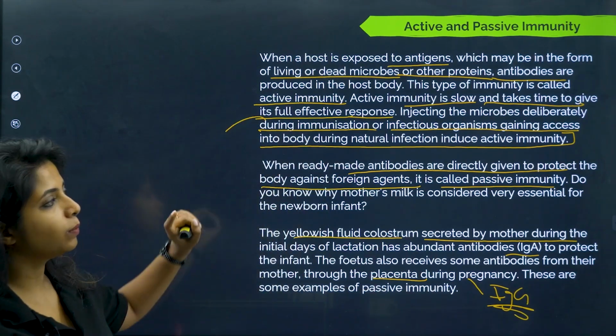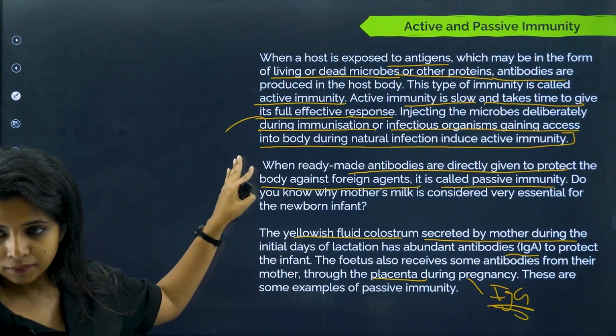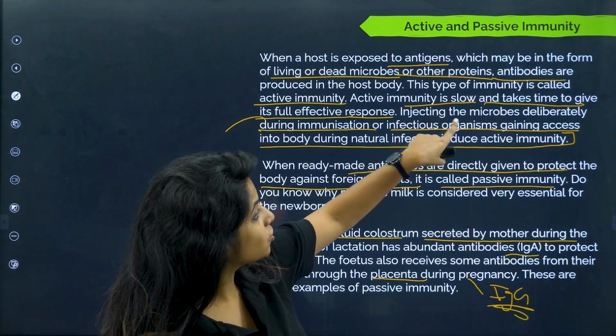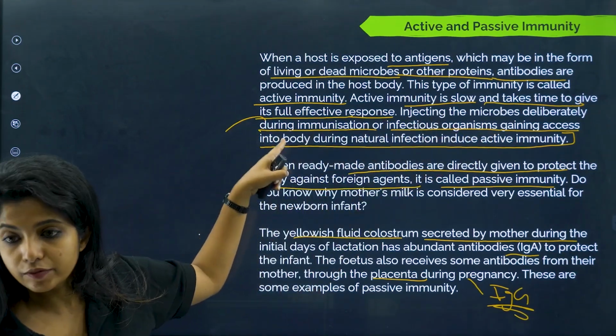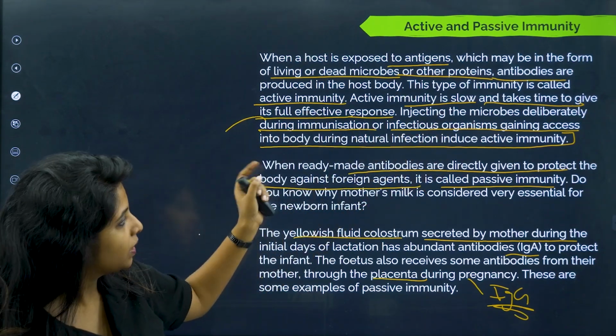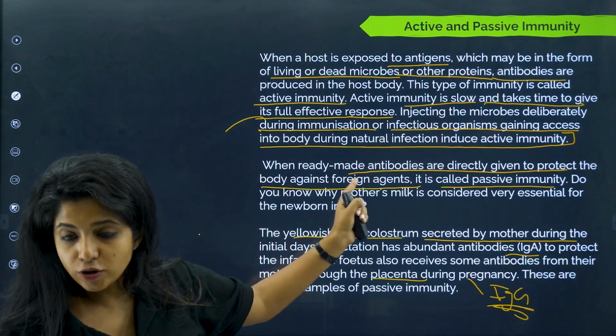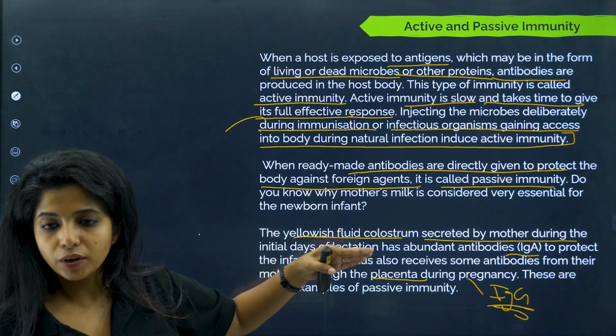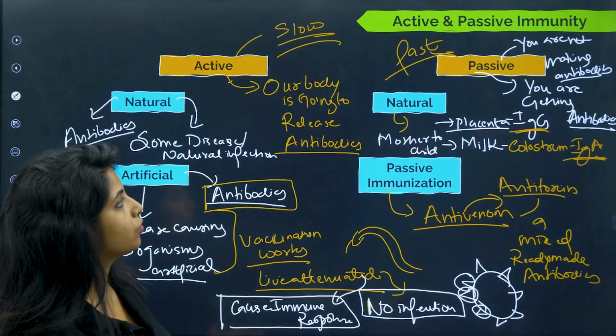Okay, so over here they have mentioned natural active immunity, artificial active immunity as well. When they say injecting the microbes deliberately, that is artificial. When they say an infectious organism gaining access to our body, that is natural. Over here they have mentioned natural passive immunity, where we are getting the antibodies from the mother itself. Now we are going to talk about artificial.